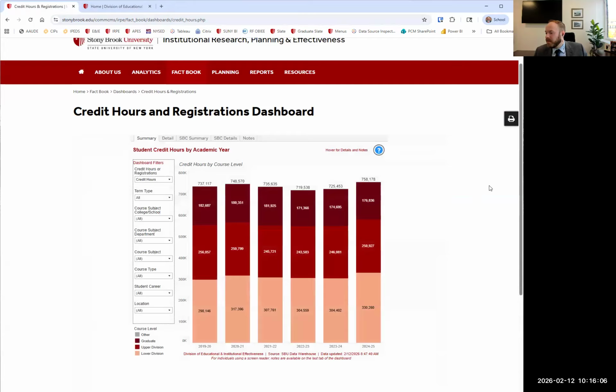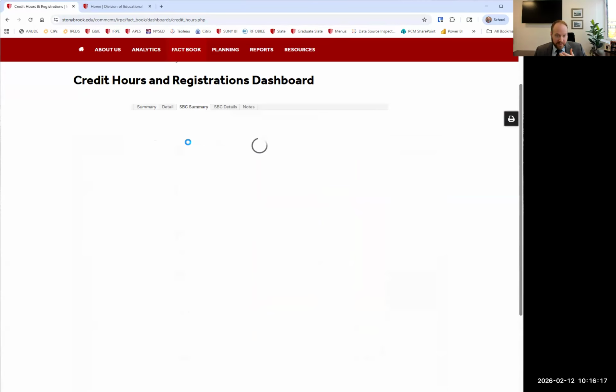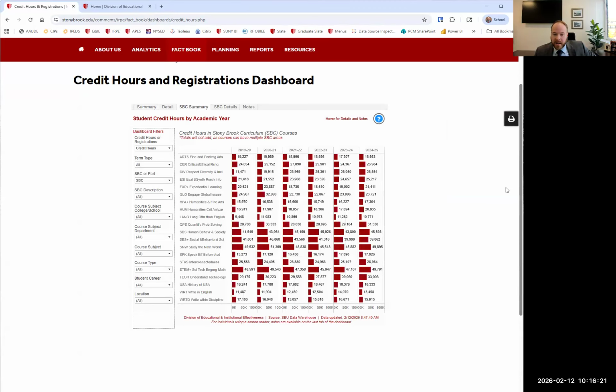All right. So now that we've seen that, I want to talk about something we've added to this dashboard. Within the last few months, we've added SBC information onto this dashboard for public consumption. Available on this tab here, we can go see an SBC summary. It's back to credit hours because we refreshed the dashboard, but we can see the credit hours offered in different SBC areas. I did want to note there's a little note up top: you can't add all these up and get to the total credits because some courses have multiple SBC categories.